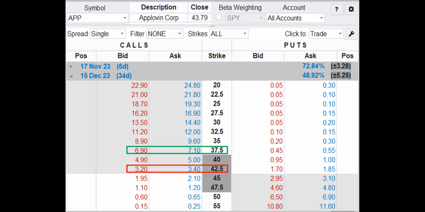Now we want to review a call option debit spread, aka a vertical call spread. For this spread, we want to buy to open the APP December 15 expiration 37.5 strike call and sell to open the APP December 15 42.5 strike call. We're going to base our entry prices on the midpoint between the bid and ask prices. That means we'll buy the 37.5 call for 7 even and sell the 42.5 call for 3.30. 7 even minus 3.30 equals 3.70. So the entry price or debit cost for the spread is $370.